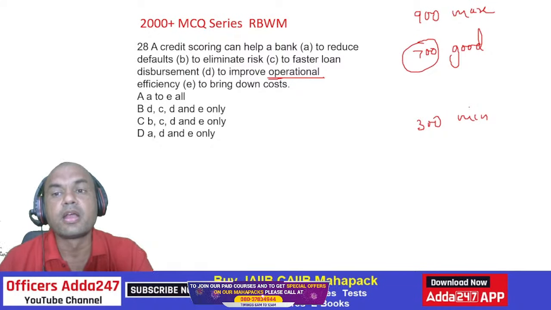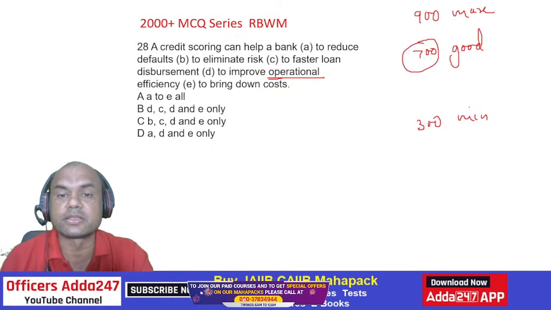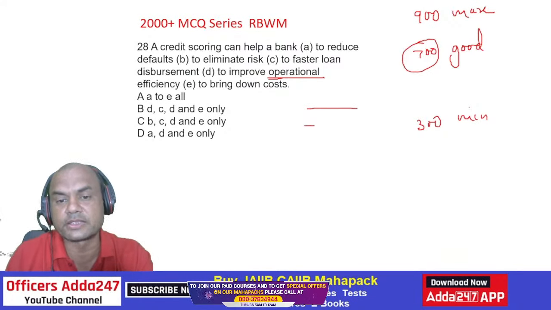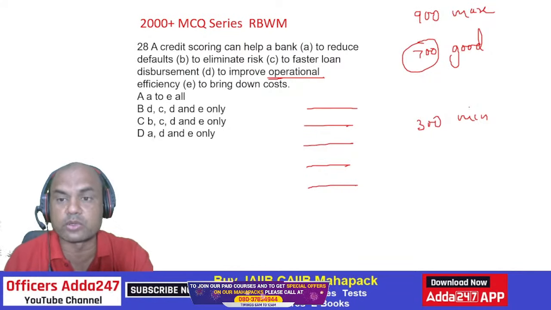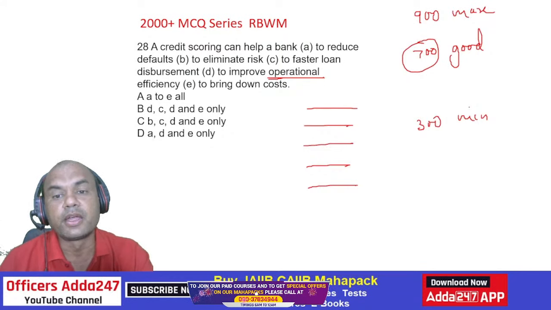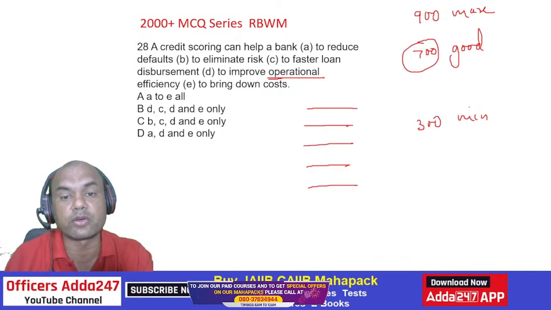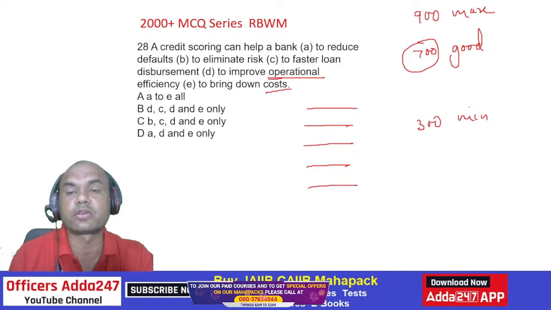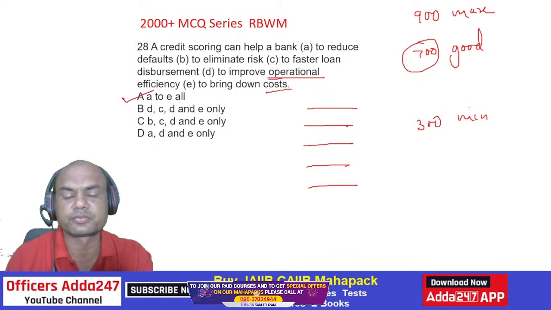To bring down the cost, that is also a point. Suppose I am having loans with 5 banks, and instead of getting it through the credit report, some banker to whom I approach for a loan decides to check with each of these 5 banks, what will happen? What will be the cost of that? So it brings down the cost also. So the answer is correct. A to E all, isn't it?